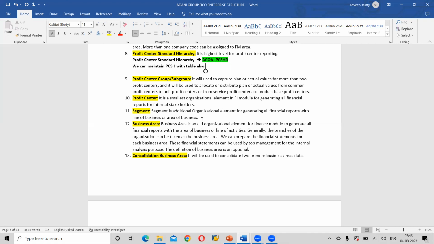We can prepare the financial statements for each business area.